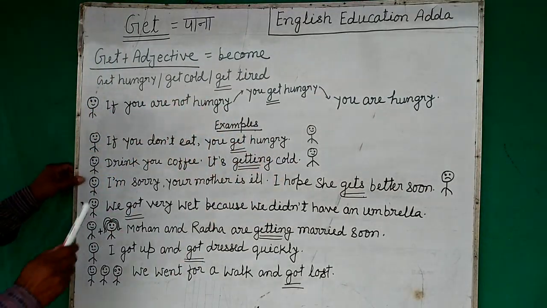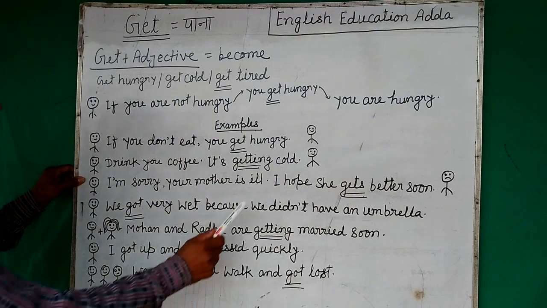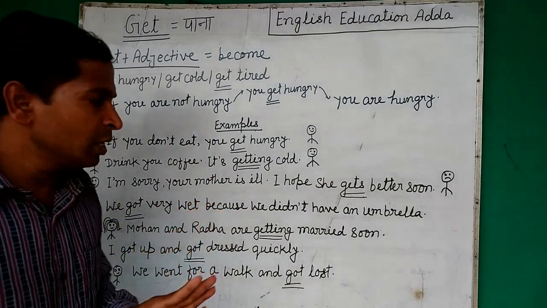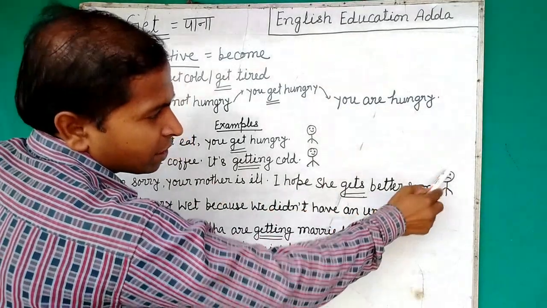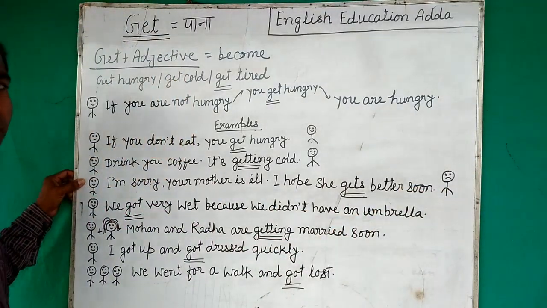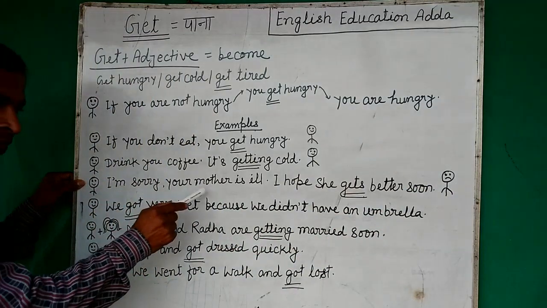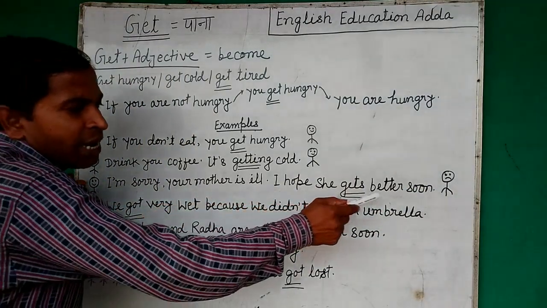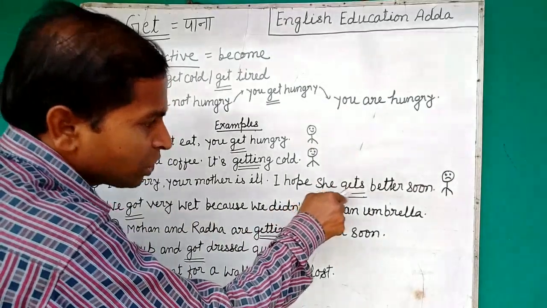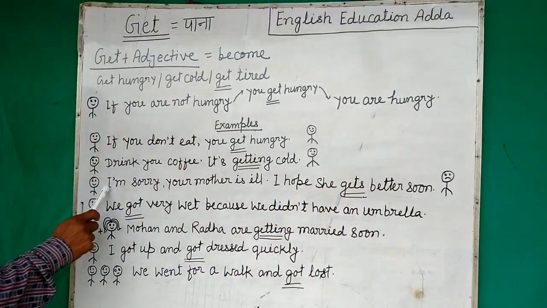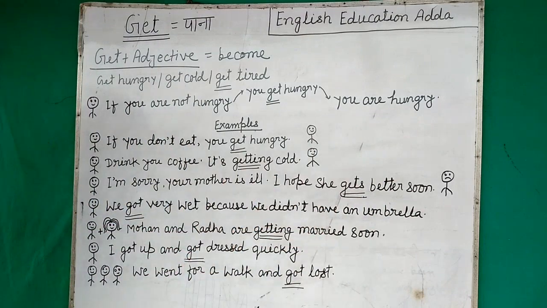Okay, now next. I am sorry, your mother is ill. I am sorry, your mother is ill. Who is saying that? I'm saying it, to Mr. Mohan. This condition shows that his mother is ill, right? I'm sorry, your mother is ill. I hope she gets better soon. So I'm saying that I hope she gets better soon.